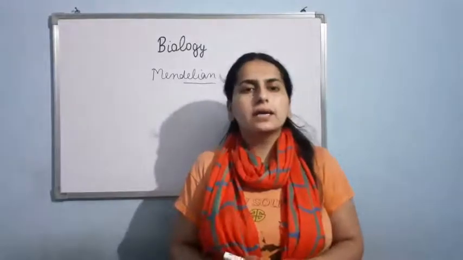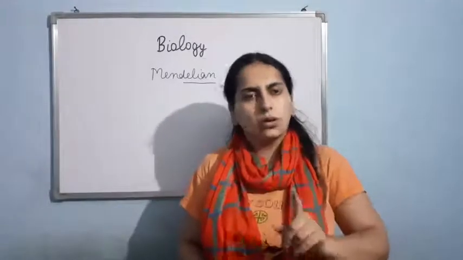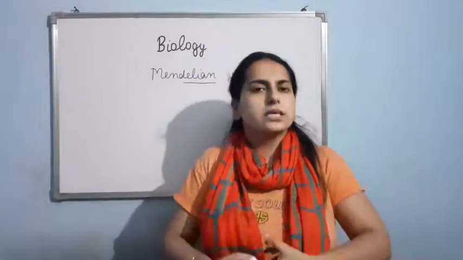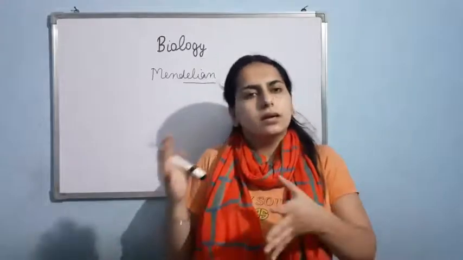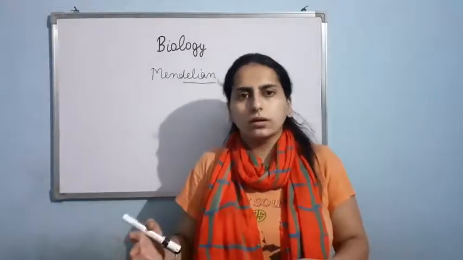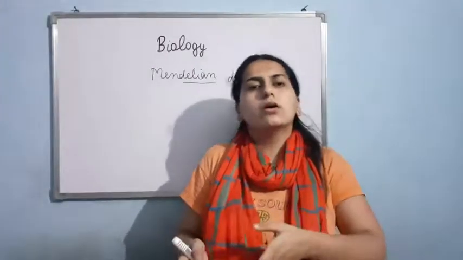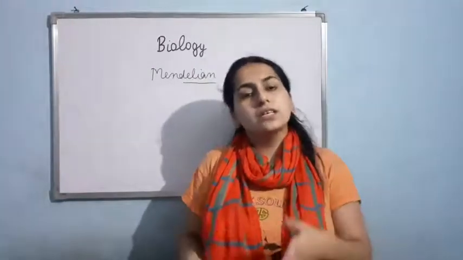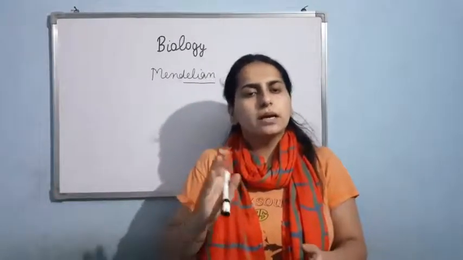In Mendelian disorder, there is a change in a single gene, and that results in the disorder known as Mendelian disorder. And if there is a change in the number of the chromosomes or in the arrangement of the chromosomes, then it is known as chromosomal disorder.